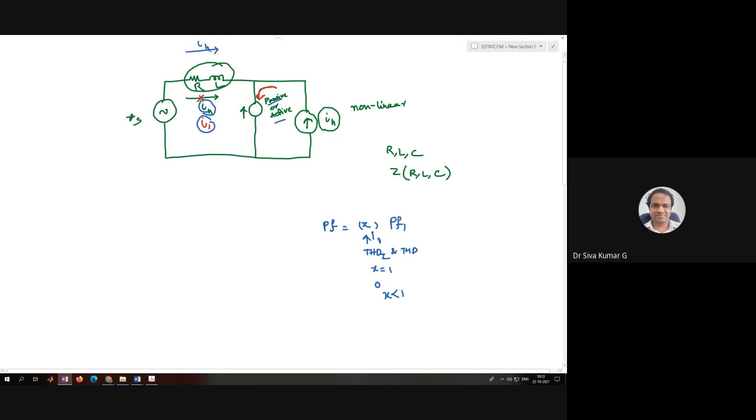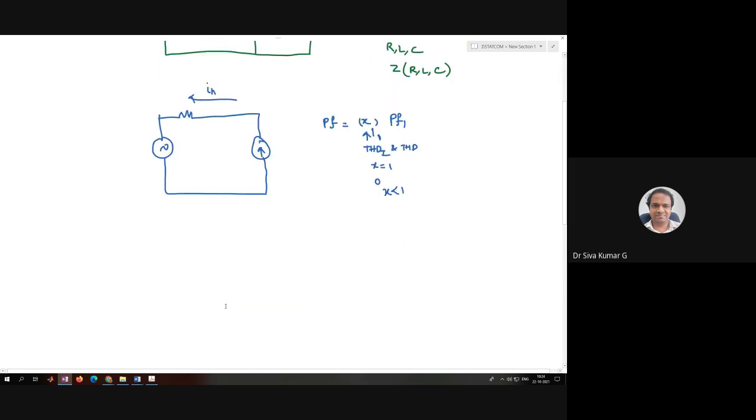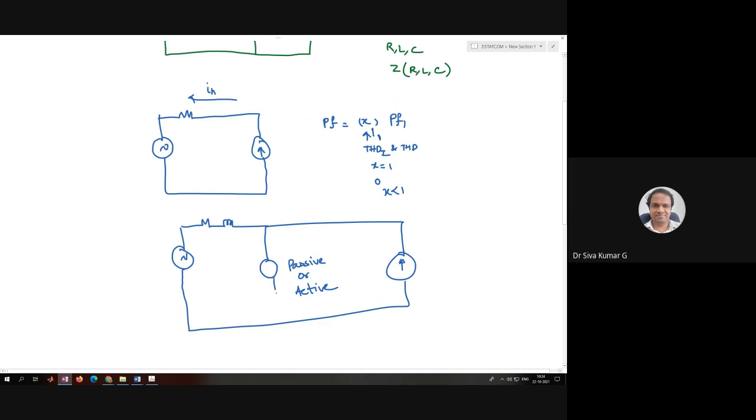But when you have an element, like a passive or active filter, then the harmonic current is going to flow this way.